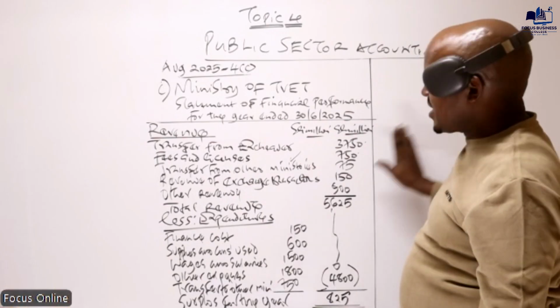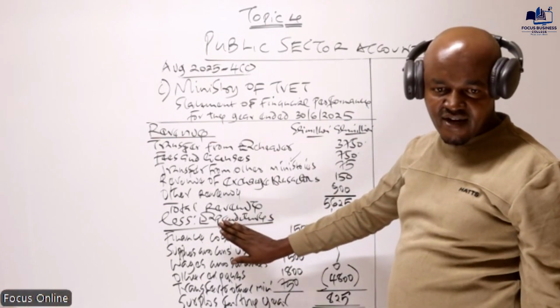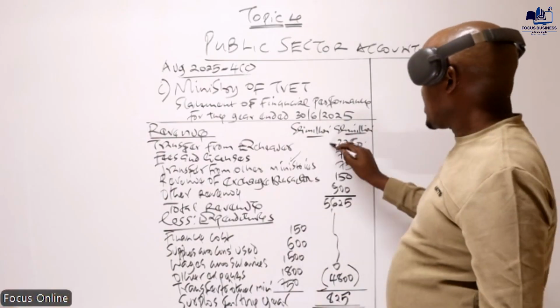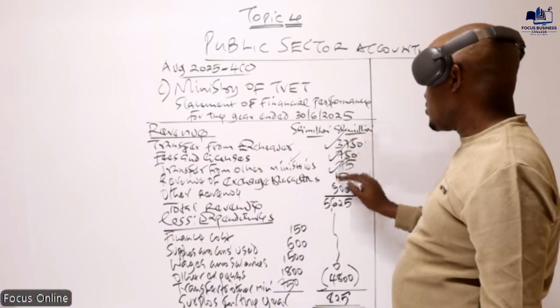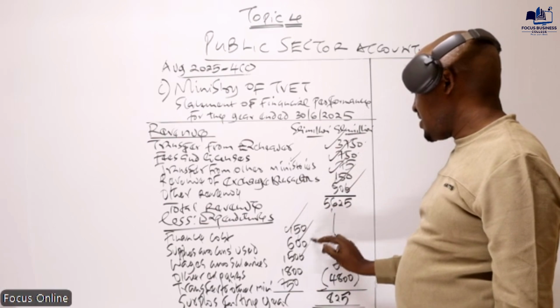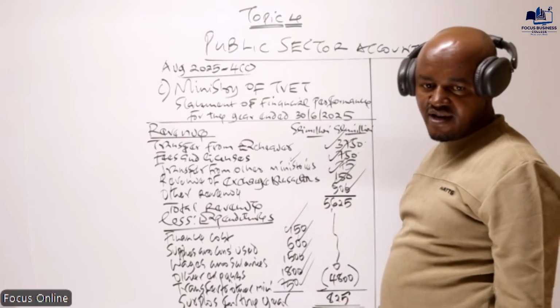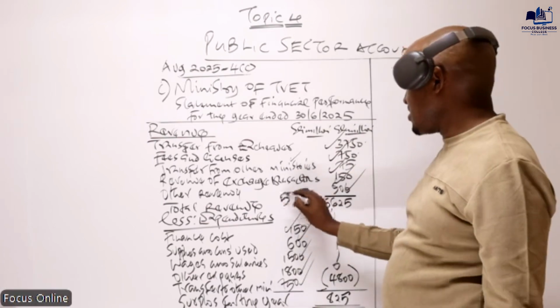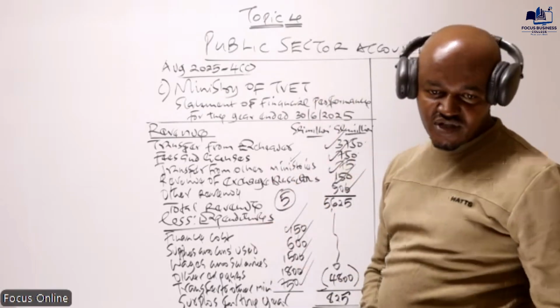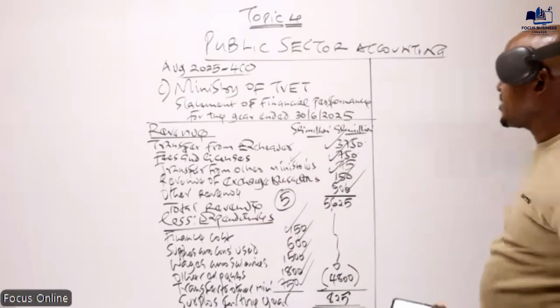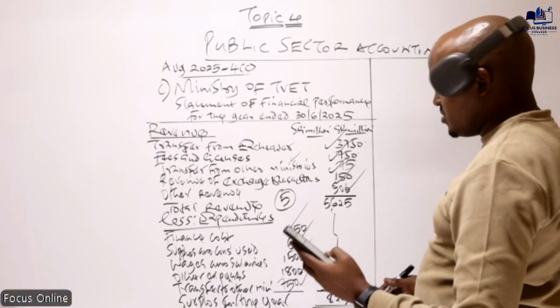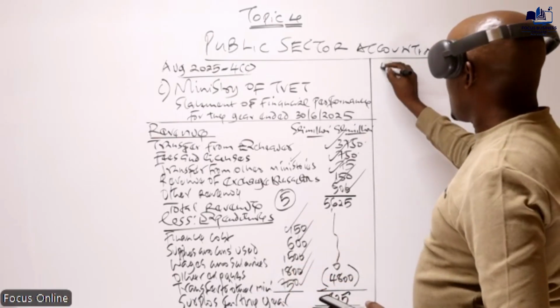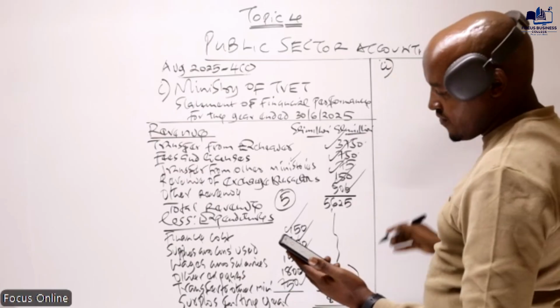Yes. So basically, this is what was required as far as that question is concerned, and the marks allocated there were 5. What is marked here are the items of revenue and the items of expenses. So that is basically what was required. I want us to move now to the other part of that question. You can see how simple this is. Roman 2, the statement of financial position.